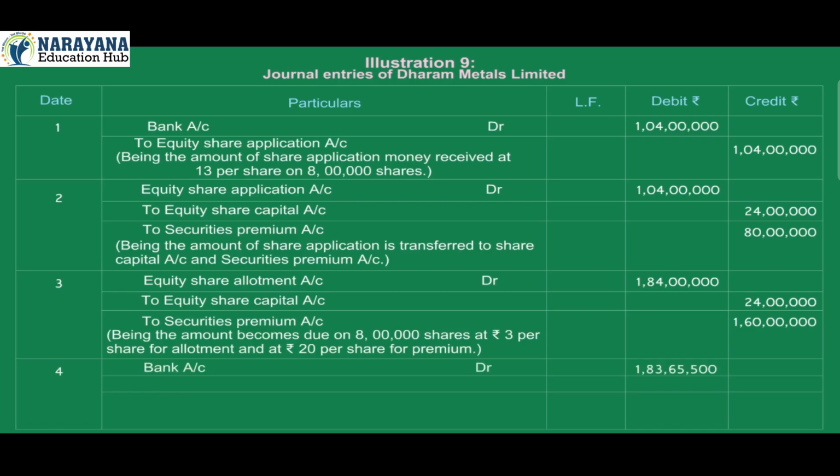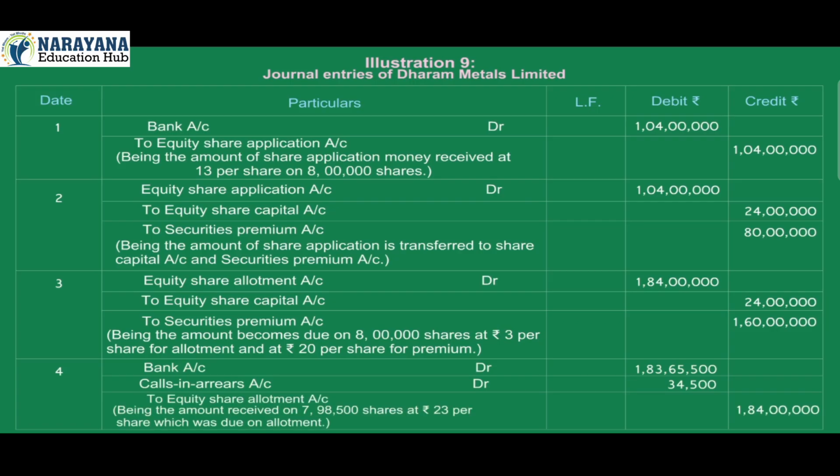4. Bank account debit 8 crore 83 lakh 65,500. Calls in arrears account debit 34,500. To equity share allotment account credit 1 crore 84 lakh, being the amount received on 7,98,500 shares at Rs 23 per share, which was due on allotment.